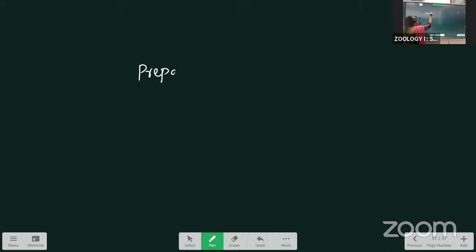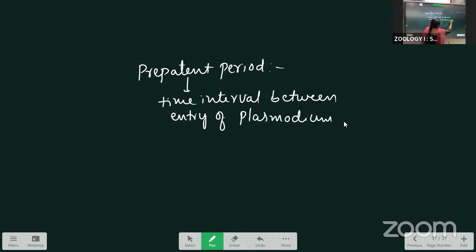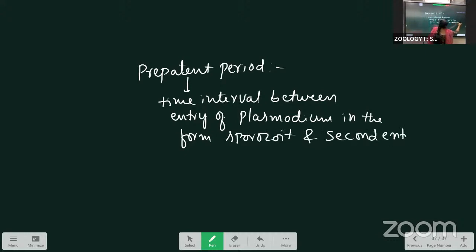Prepatent period is the time interval between the first entry of the plasmodium in the form of the sporozoite and the second entry in the form of cryptozoites.